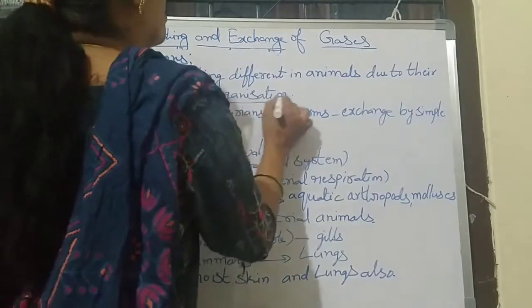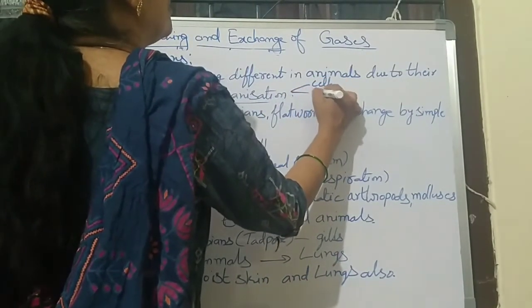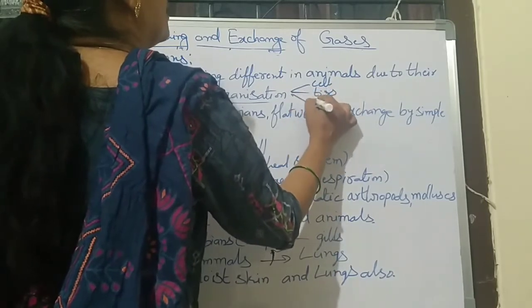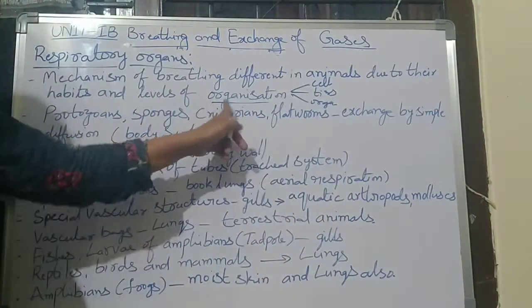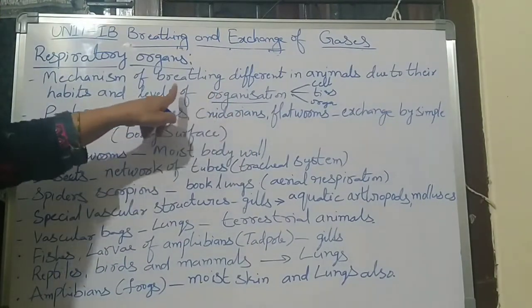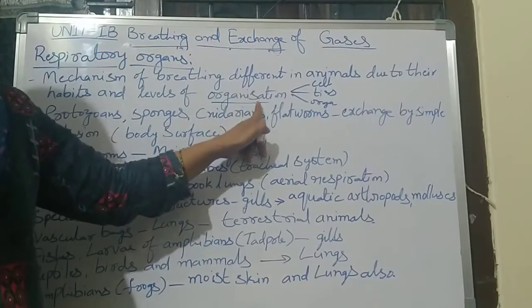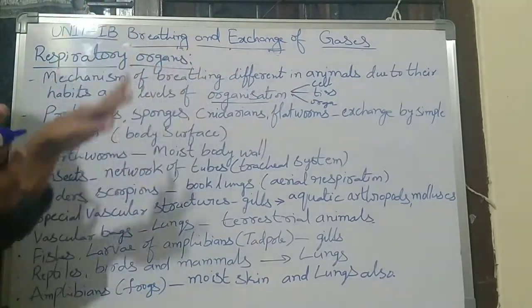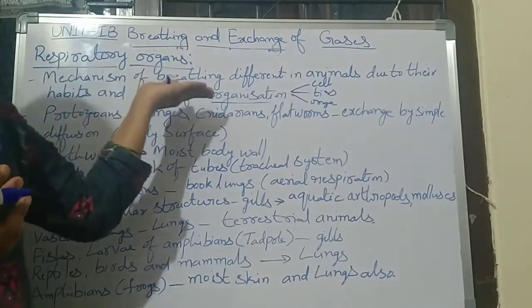What are the levels of organization? Cellular organization, tissue grade level and organ level. These are the levels of organization. Based on the habits and levels of organization, different animals contain different mechanisms of breathing.